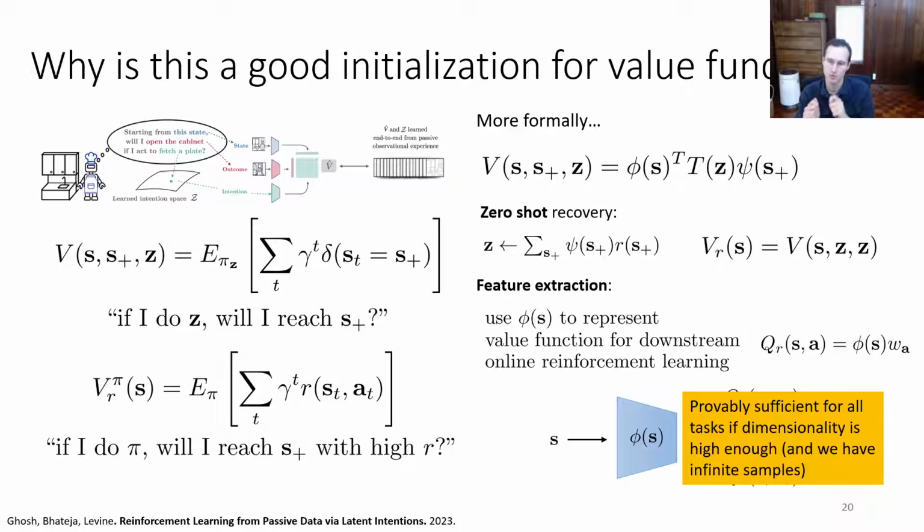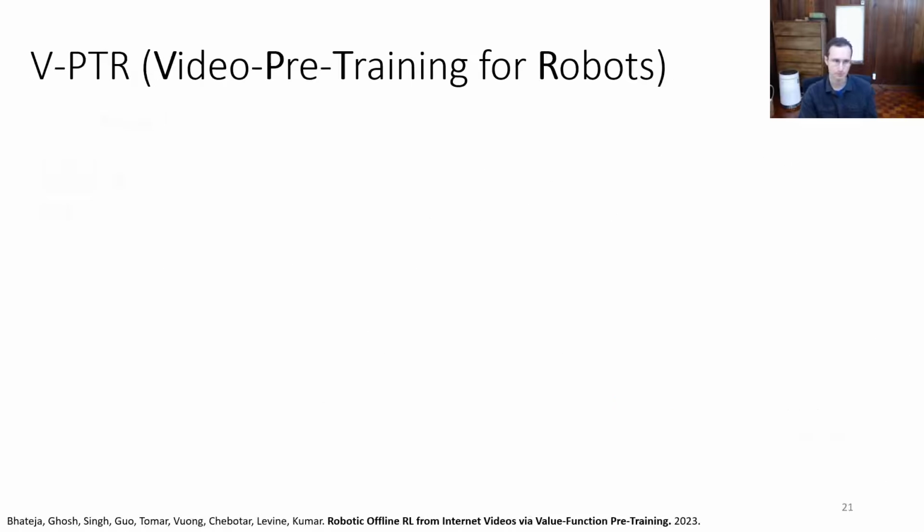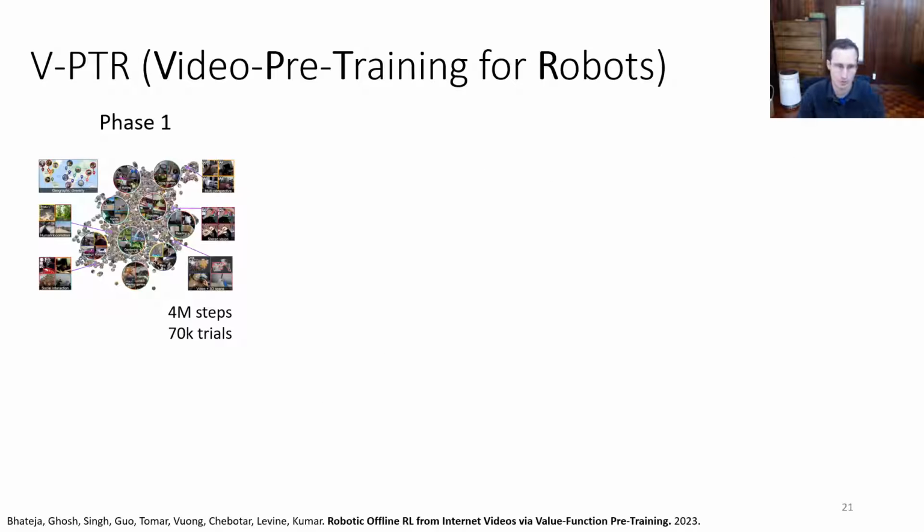And this is actually provably sufficient for all tasks if the dimensionality is high enough and if we have infinite samples. Now, these are, of course, unrealistic assumptions, but it's a nice kind of completeness result that shows that in the limit, the ICVF really does learn all possible tasks and therefore serves as a good initialization for value functions. So we can use this in a three-phase algorithm.